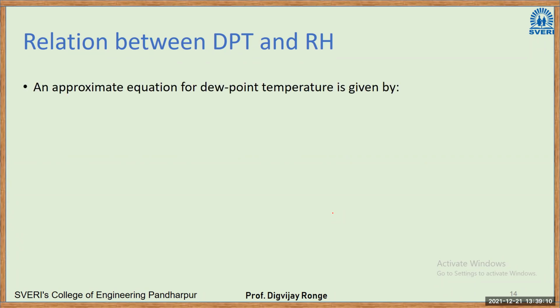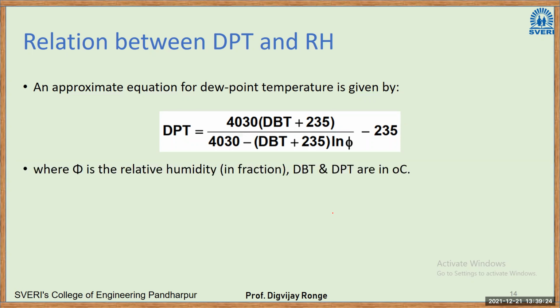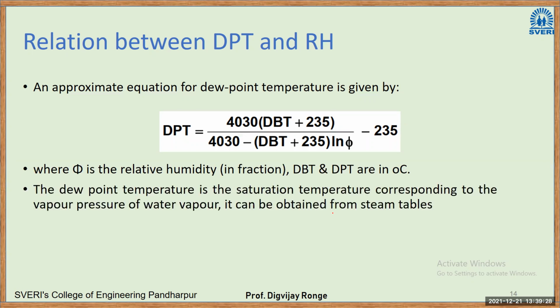An approximate equation for dew point temperature is given by this, which is a relation between dew point temperature and relative humidity as well as dry bulb temperature. This is the equation, where phi is the relative humidity in fraction, and DPT and DBT are in degrees Celsius. The dew point temperature is the saturation temperature corresponding to the vapor pressure of water vapor. It can be obtained from steam tables. In other words, it is a saturation temperature.